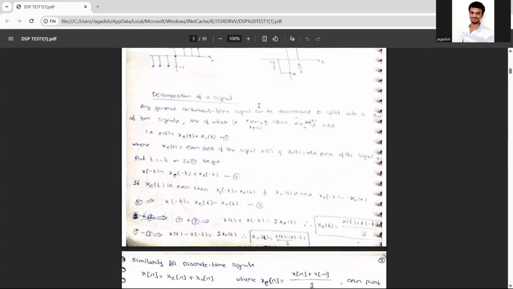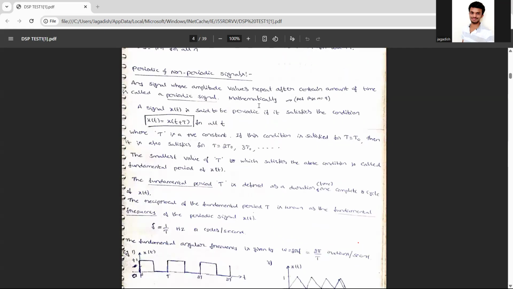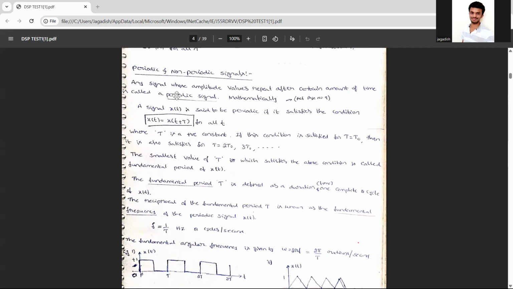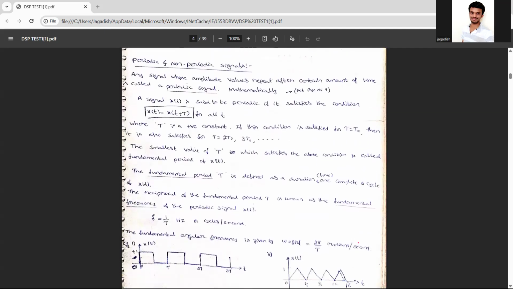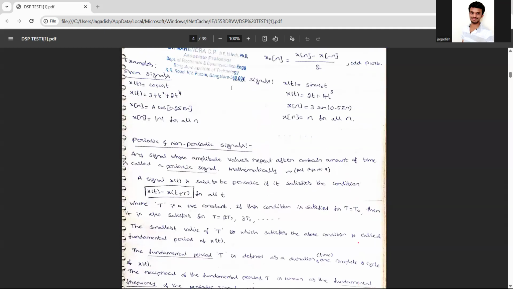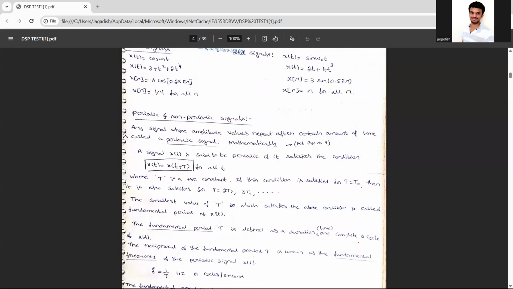So, Tilak, can you tell me what is decomposition of a signal? Sir, it will vary by time and amplitude, the signal. No, no, no. Pratisha, tell.